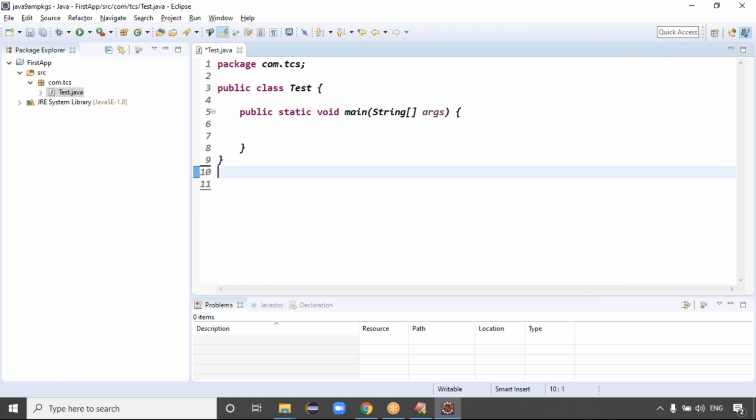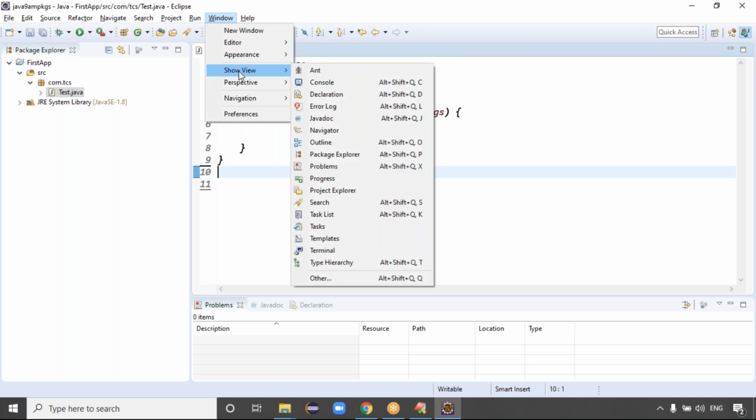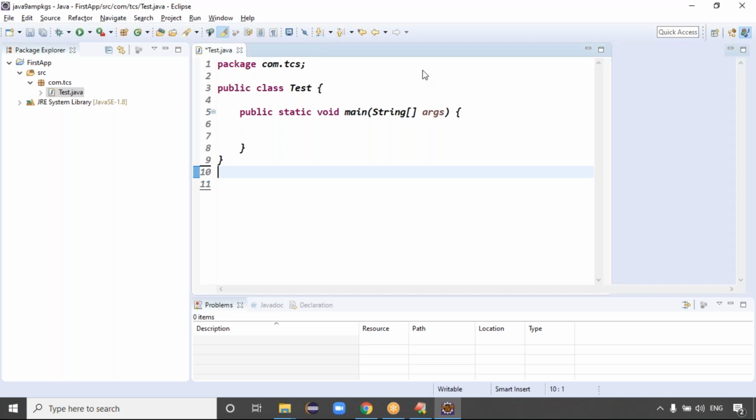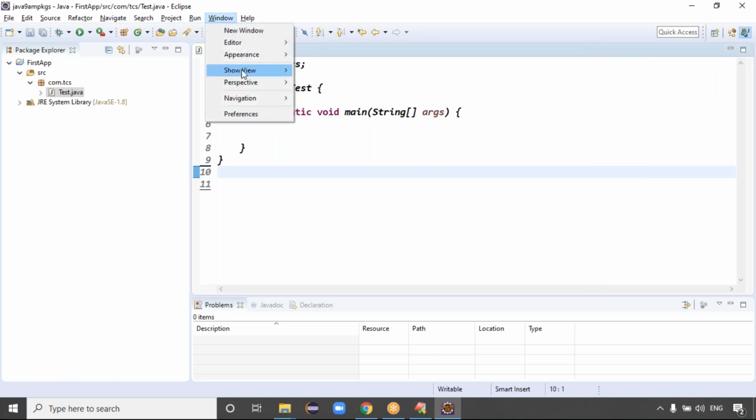Again, if I want the outline, you can go to Windows again, show view. Show view is there. Somewhere the outline is there. Just you can see, yeah, this is the outline, right? Guys, you closed the outline, but if you decided you need the outline again, then you can click on this outline. You're getting this outline or not? Good. Guys, Windows, show view.